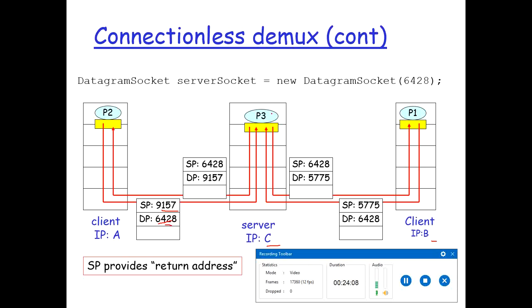After receiving the message, let's assume that process 3 wants to reply to the client, on the same process from where it received the message. When it sends the message, it puts the source port as its own port and the destination port as the port of the process from where it received the message. When the transport layer receives the segment, it checks the destination port and directs the segment to that particular process. The same thing happens between the other client, having IP address C, and B.